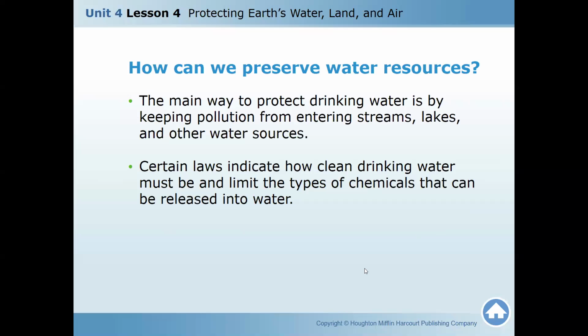So the main way to protect drinking water is by keeping pollution from entering streams. Okay. And girls, who's giving us the law in our country? Our government, or our king. So we have to obey the law. For example, a certain law is passed that if you are throwing things here, they might fine us maybe 150 riyals. You're not allowed to throw things there. It happened in other countries also.